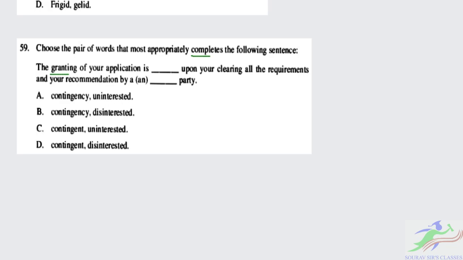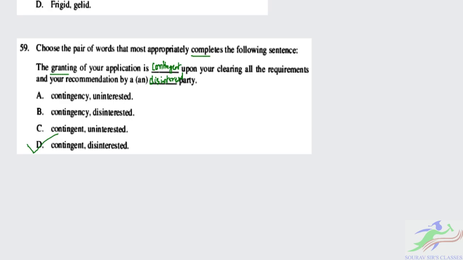It's the disinterested party. So the granting of your application is contingent upon your clearing all the requirements and your recommendation by a, in this case, a disinterested party. So the correct option here is option D, 59D. That is the correct one.